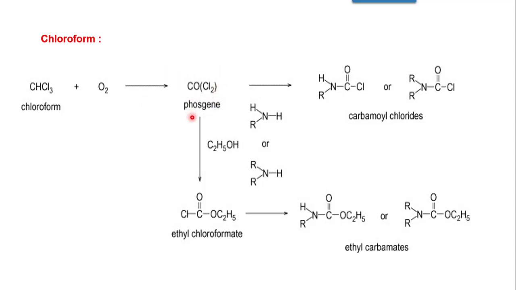Now this phosgene gas, if you see, again has further scope, since two chlorines are there, and those two chlorines can get substituted again. On further oxidation, you can see the change in the formula: one chlorine, C double bond O is there, and one chlorine has been replaced, on further reaction with alcohol, by OC2H5 instead of one chlorine, and this hydrogen went with chloride, that is, HCl has formed.